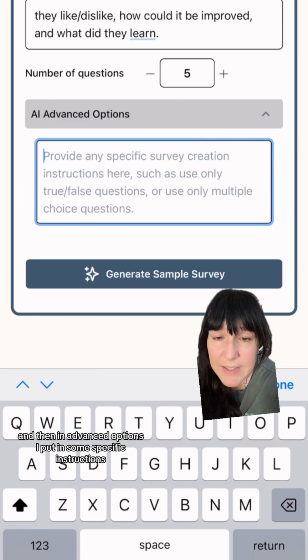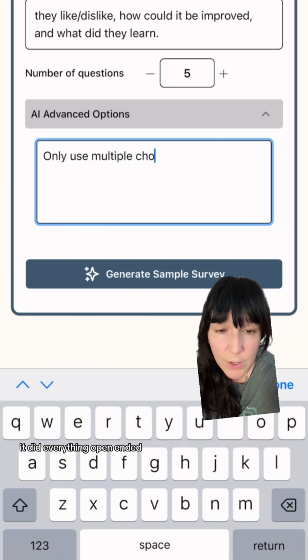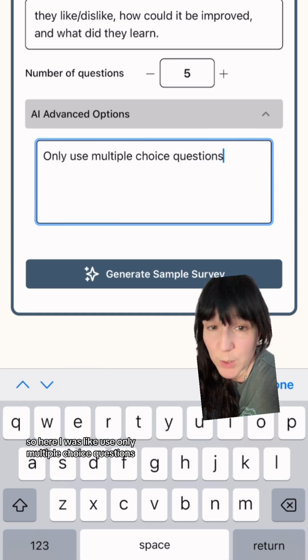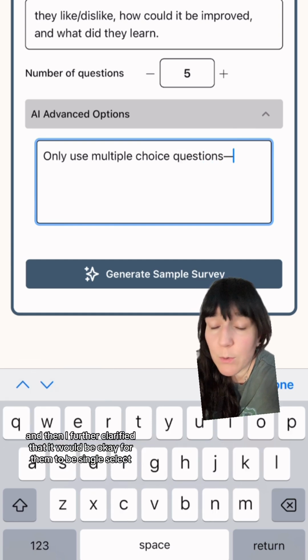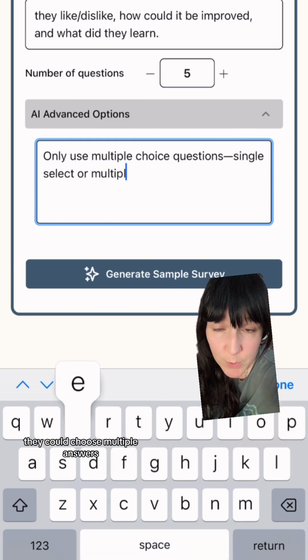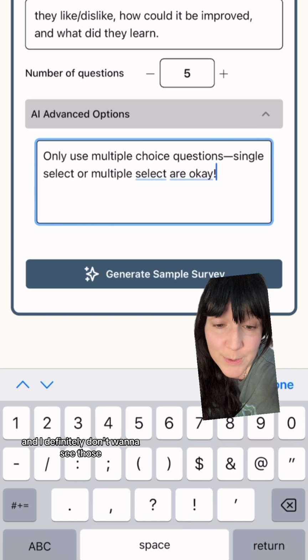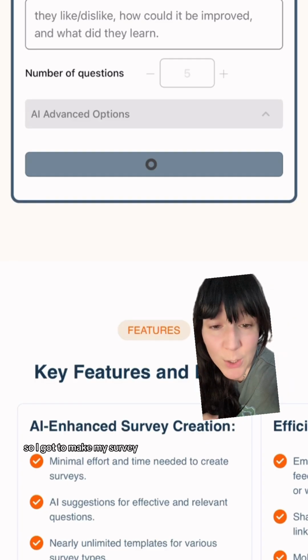And then in advanced options, I put in some specific instructions. I did this because last time I used a survey generator, it did everything open-ended. So here I said, use only multiple choice questions. And then I further clarified that it would be okay for them to be single select or multiple select, so people could choose one answer or multiple answers. Again, I did this because in the past I tend to get a lot of open-ended responses and I definitely don't want to see those. So then I clicked make my survey.